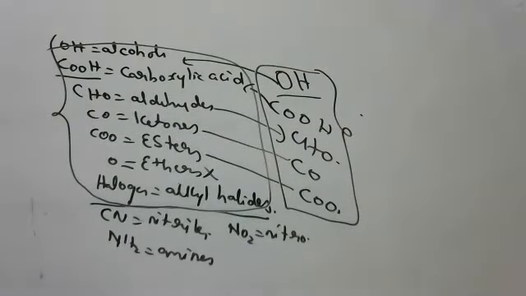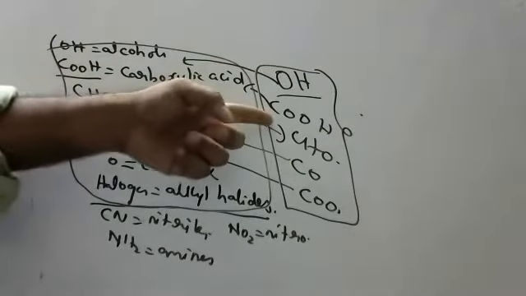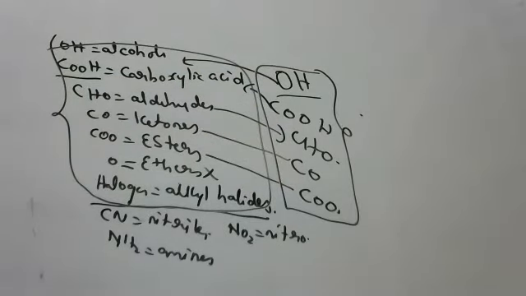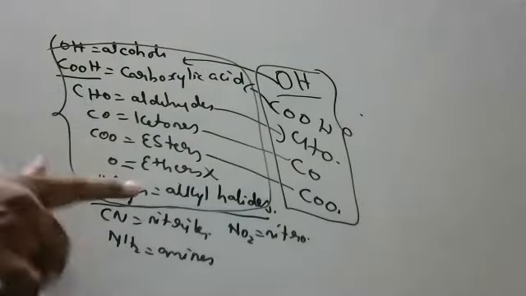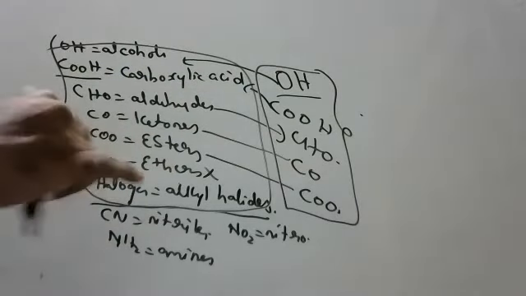At 10th class level, this much is enough. Alcohols, carboxylic acids, aldehydes, ketones, esters. Don't forget these functional groups in 10th class. Children, many times in the board exam they ask like this: Define functional group, 1 mark.